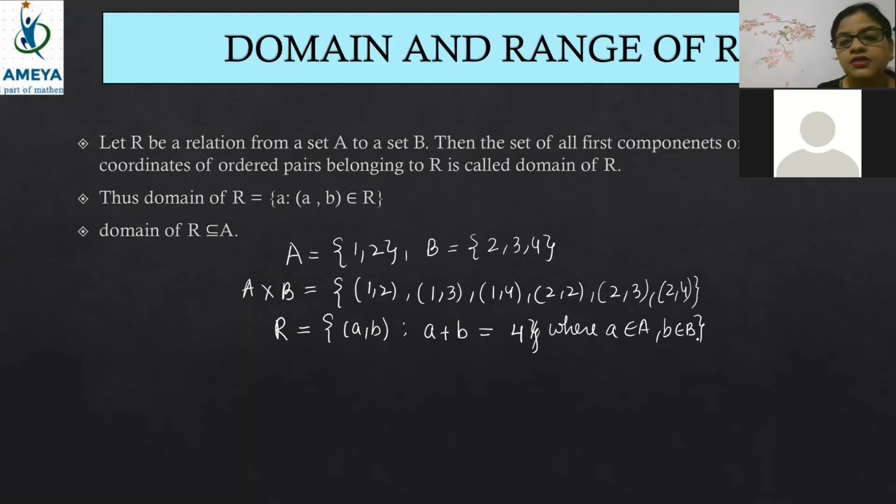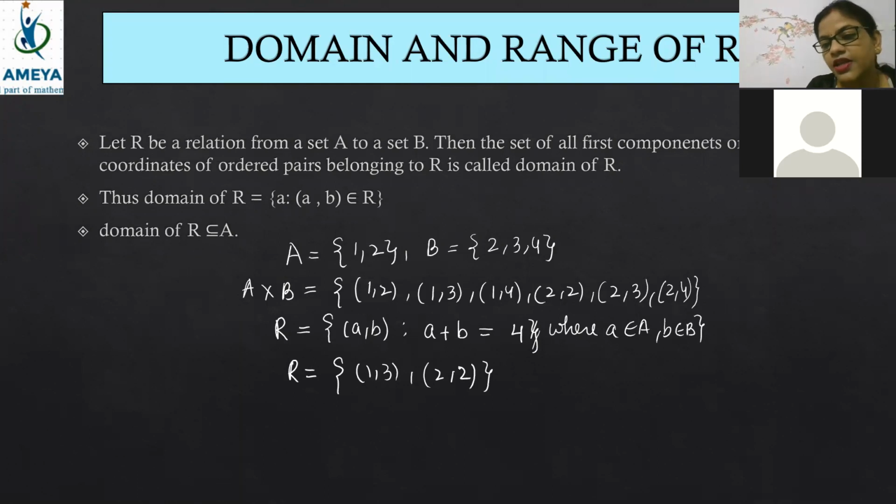So A comma B is an ordered pair such that A plus B is equal to 4. Vishika is telling the answer 1 comma 3. So that means what, beta? What all elements will be there? Very good, beta. 4 minus A, but beta, you have to put numbers. So look here, how to find this one. Yes, Farhana, absolutely correct. Sadab, answer the questions, beta. So the relation is 1 comma 3 and 2 comma 2.